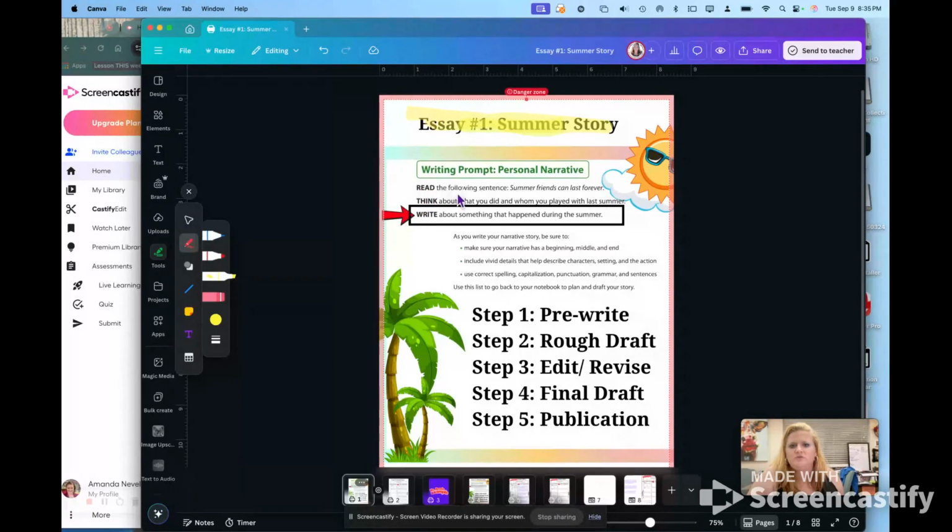It says, read the following sentence. Summer friends can last forever. Think about what you did or whom you played with last summer. So these are kind of distractors. We don't really want to focus on this. What I want you to do is get your highlighter and circle this, really highlight this. This is the important part.